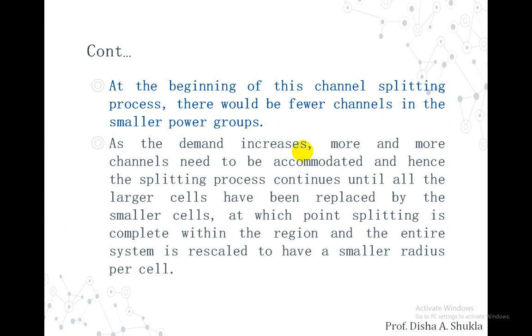At that point, splitting is complete within the region and the entire system is rescaled to have a smaller radius per cell. That is, at the beginning there will be only a small group of channels that need to be split, but as the demand increases, you need more and more channels to be split to accommodate the number of subscribers.